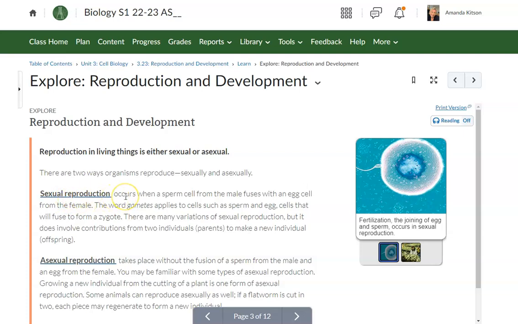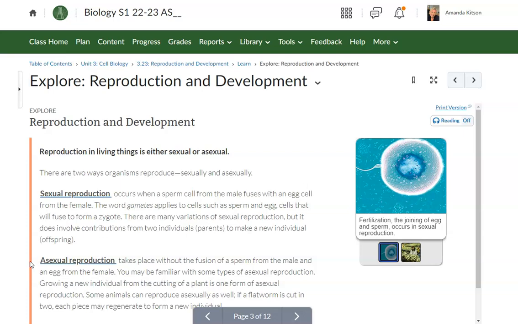Sexual reproduction occurs when a sperm cell from the male fuses with an egg cell from the female. The word gametes applies to cells such as sperm and egg, cells that will fuse to form a zygote. There are many variations of sexual reproduction, but it does involve contributions from two individuals, the parents, to make a new individual, the offspring. Asexual reproduction takes place without the fusion of a sperm from the male and an egg from the female.